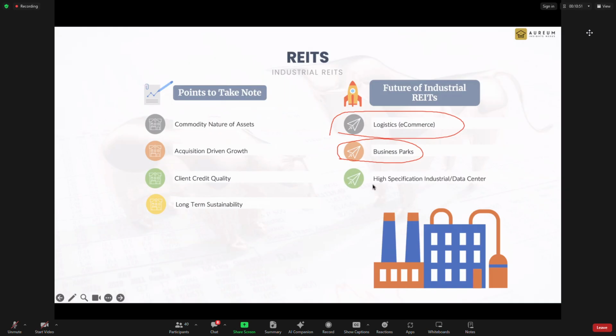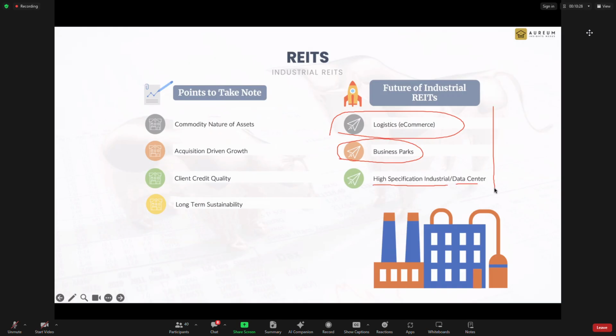And next, we call high specification industrial. This usually refers to semiconductors, precision engineering, and high-tech buildings, where Singapore has many high-tech buildings and data centers. So we are looking for this. We are not looking for those old flatted factory types of industrial buildings.